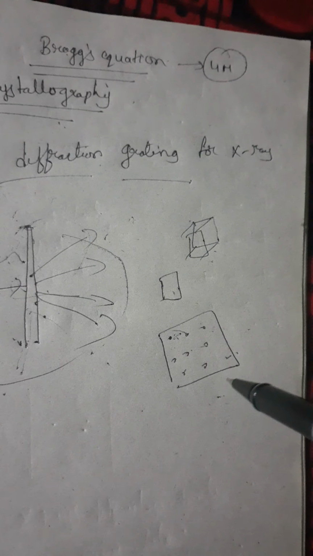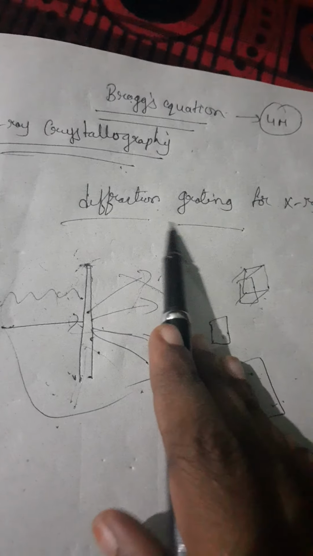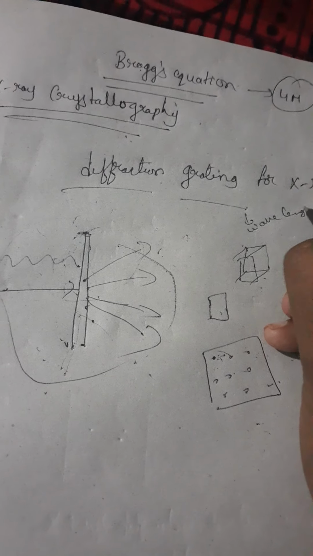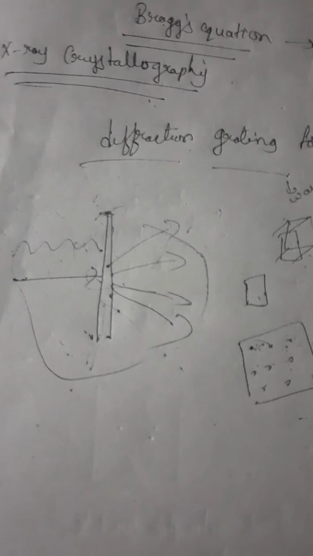So I said crystals are acting as diffraction grating for X-rays. Why is it acting as diffraction grating for X-rays? Because of the wavelength and the interatomic spacing. The wavelength and the interatomic spacing between these atoms or molecules are of nearly the same order, that is about 1 angstrom.